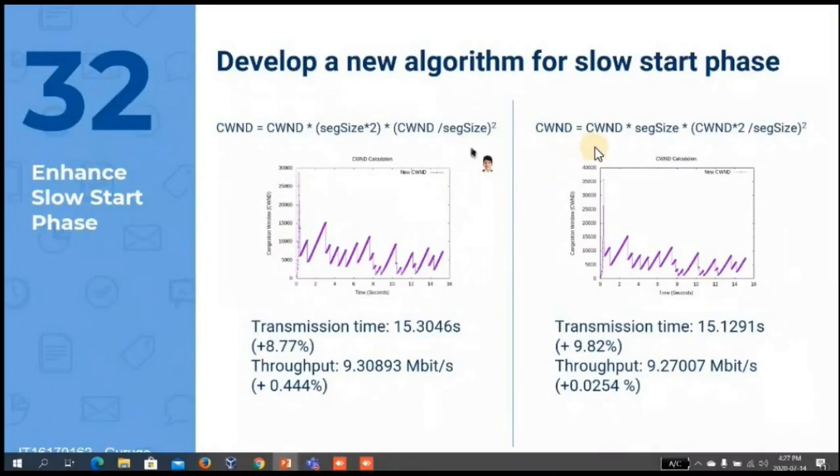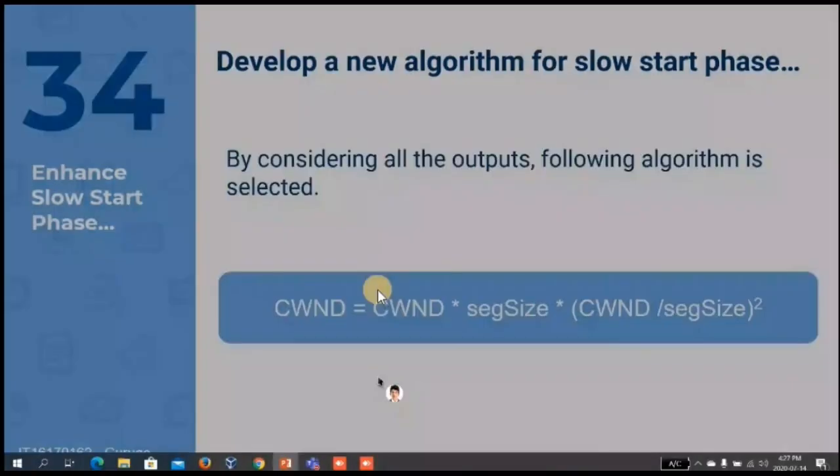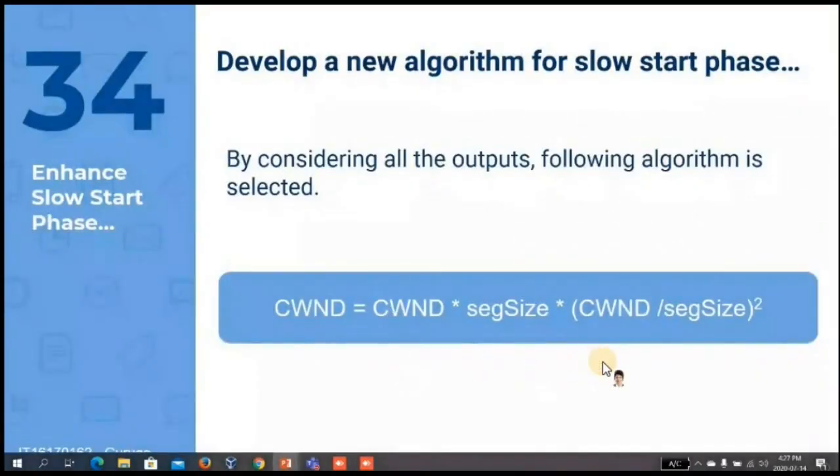I tested different variations of that algorithm, and I selected the algorithm which correctly identifies the congestion level of the network and reaches that level very quickly. This version also provides the optimum transmission time and throughput enhancement, and this is the selected version of the algorithm.